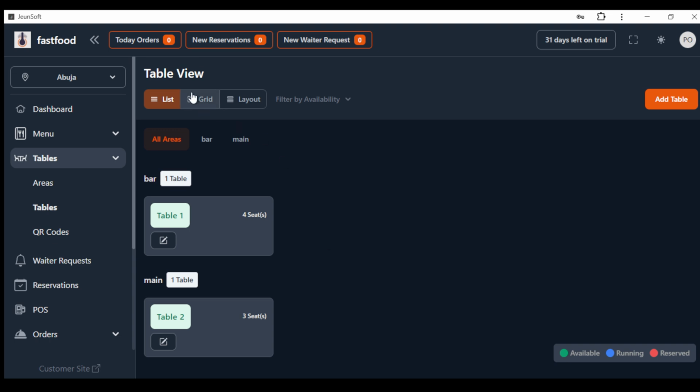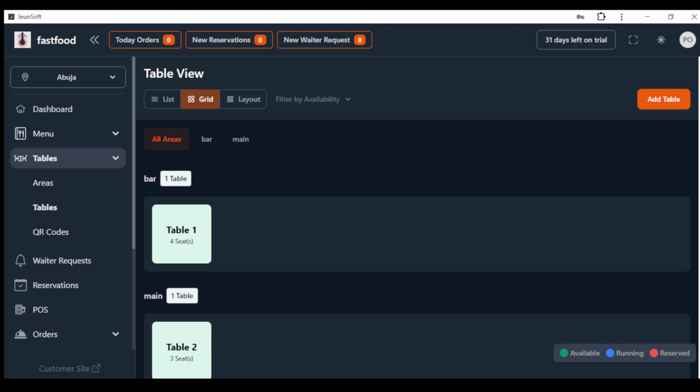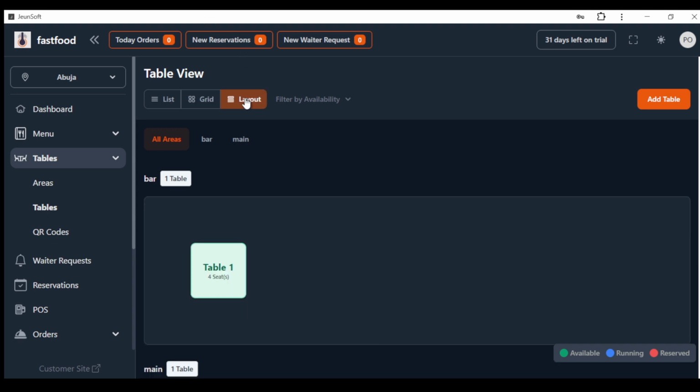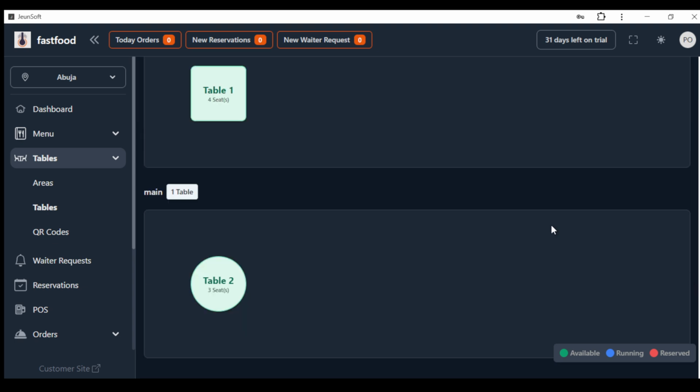So you can actually change the view. If you don't like it, you can see the view of how the table looks. Then we can have a layout of the table as well. When you have multiple tables, you can rearrange them. Try to arrange the table. You can see this is another table in a circle.